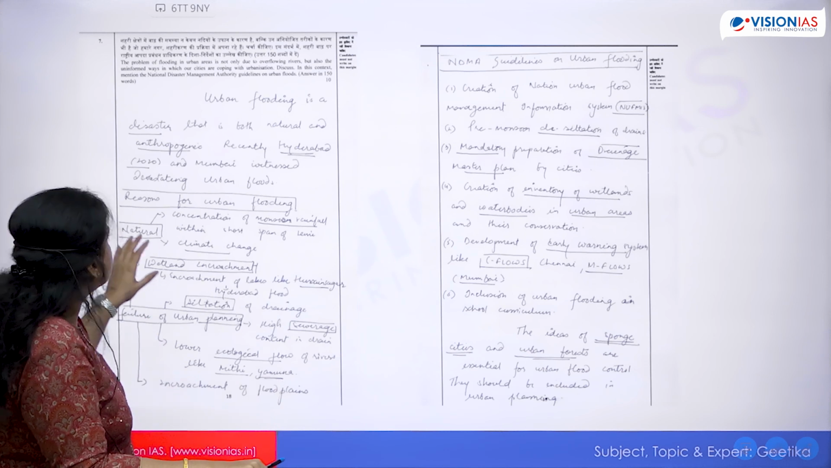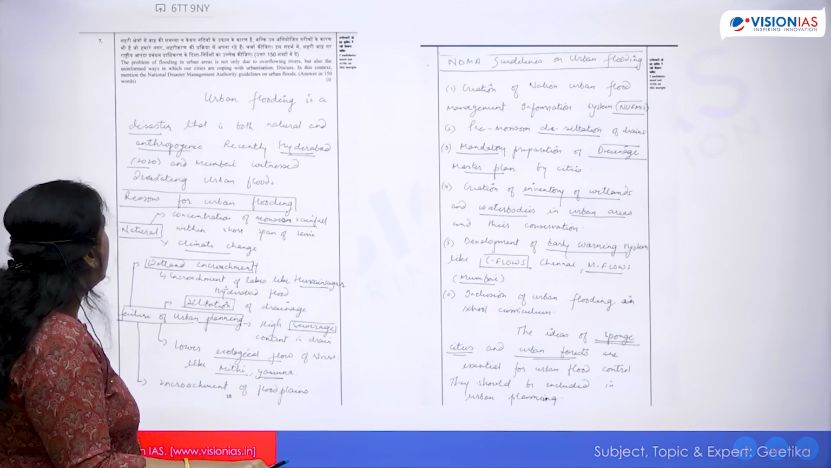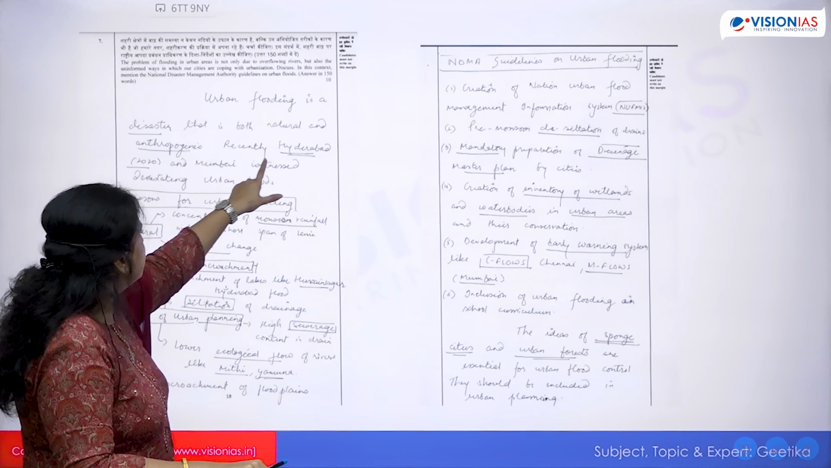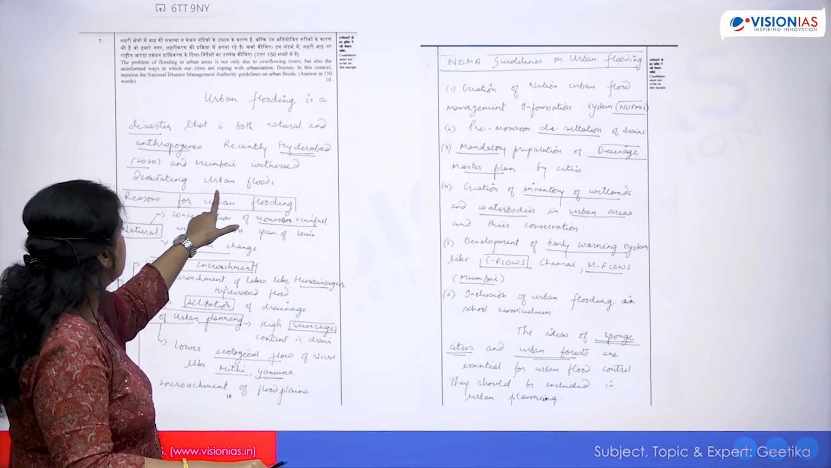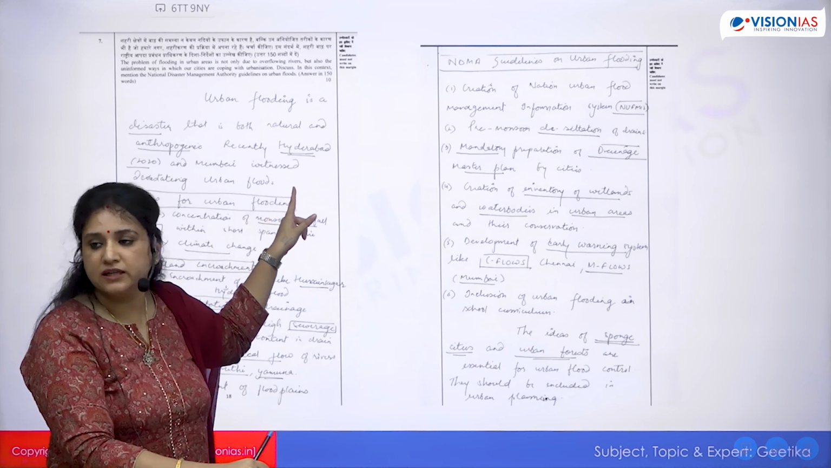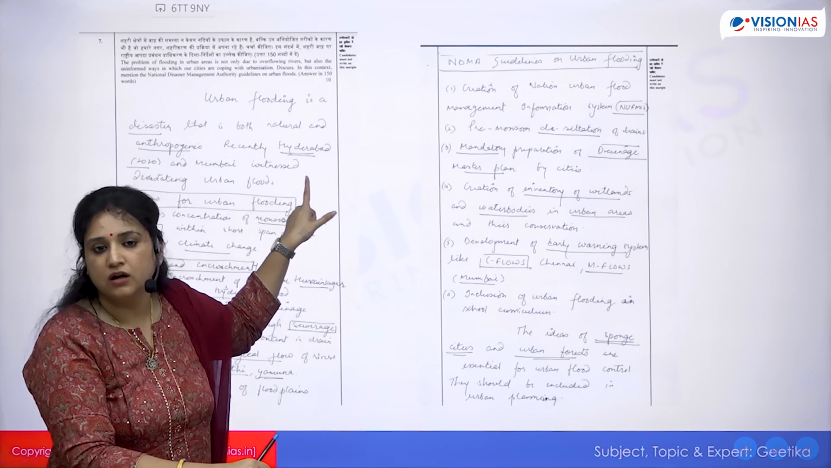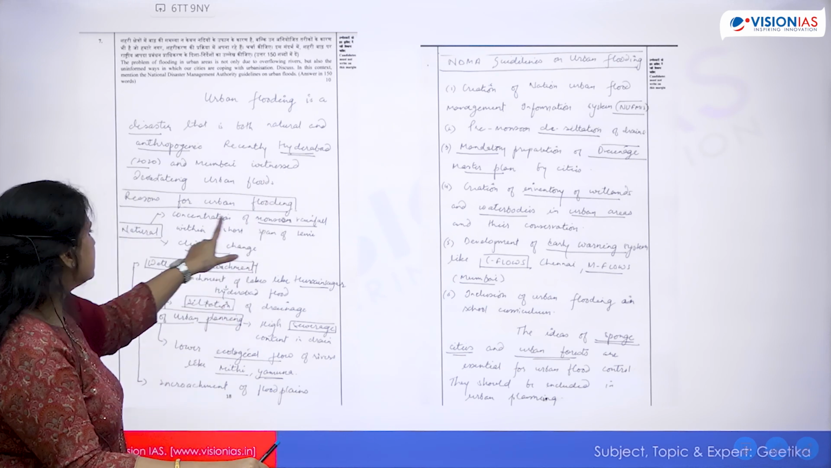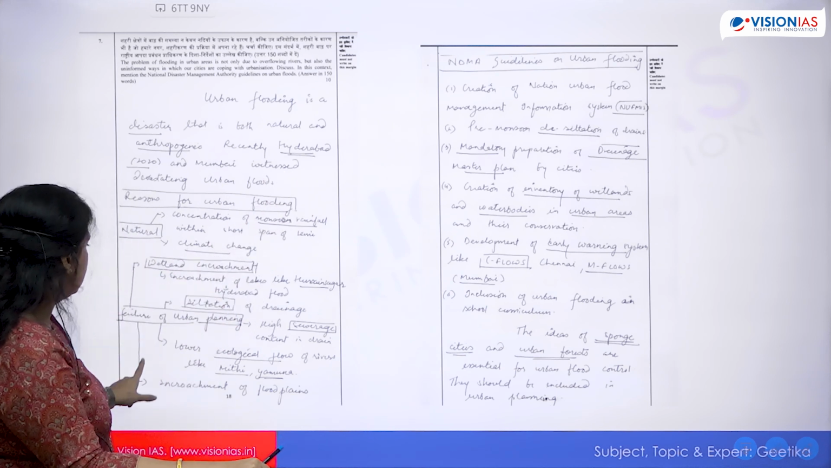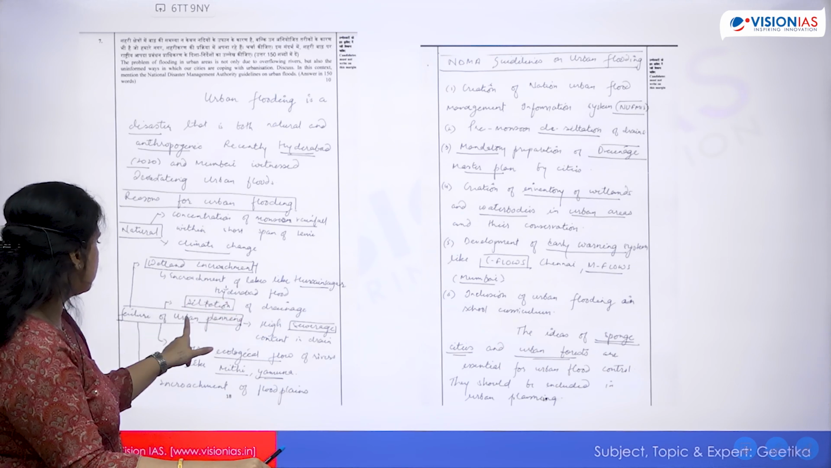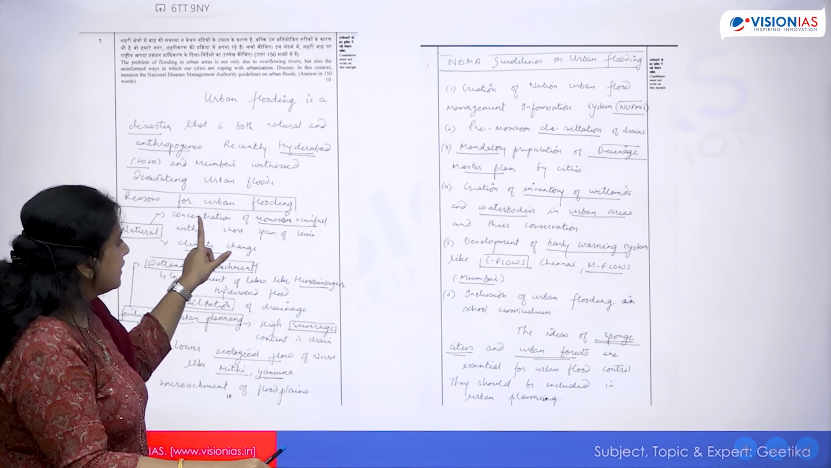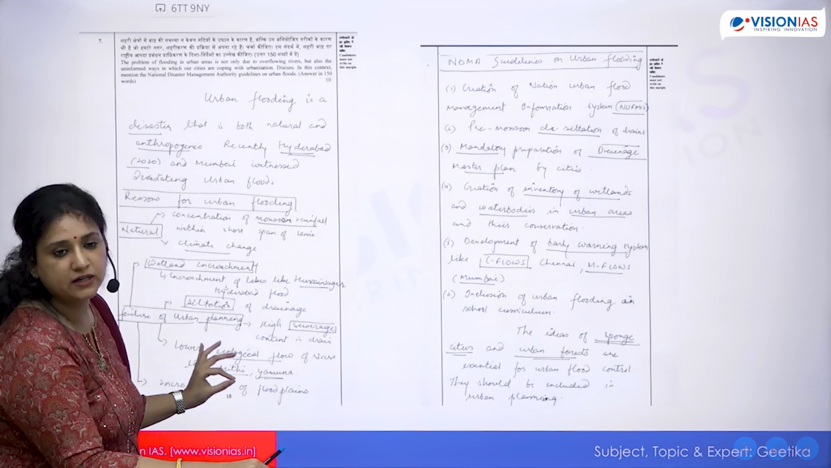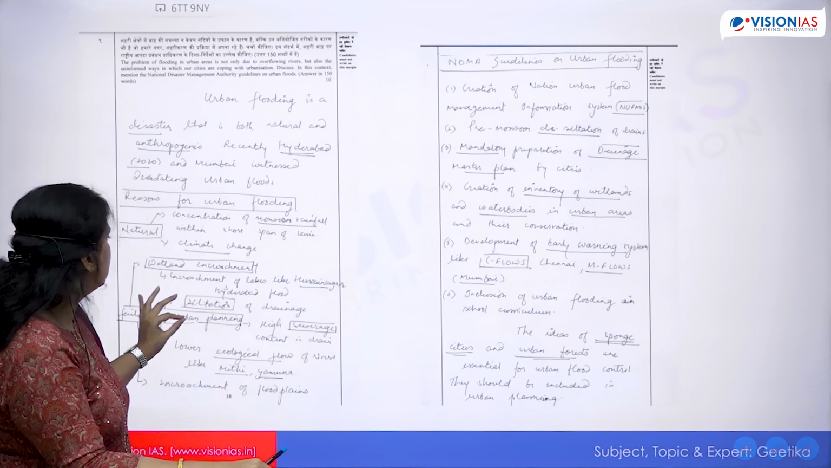Okay? Now see his introduction. Urban flooding is a disaster that is both natural and anthropogenic. Recently, Hyderabad and Mumbai witnessed devastating urban floods. It's a simple introduction. Is there anything complicated about it? Nothing, right? Then reasons for urban floods. Natural. Then he talks about wetland encroachment, siltation. See, he has mentioned all the points, but very fast and quickly, okay, in the form of a flow chart kind of.